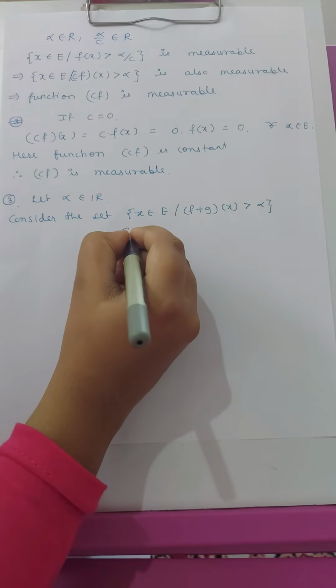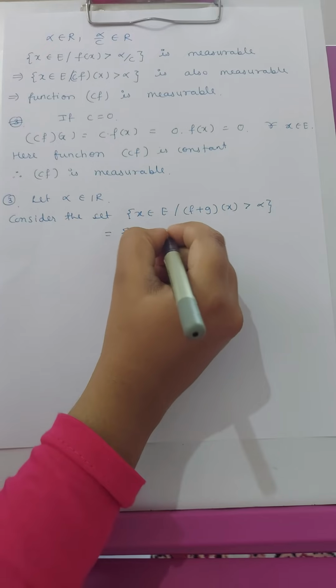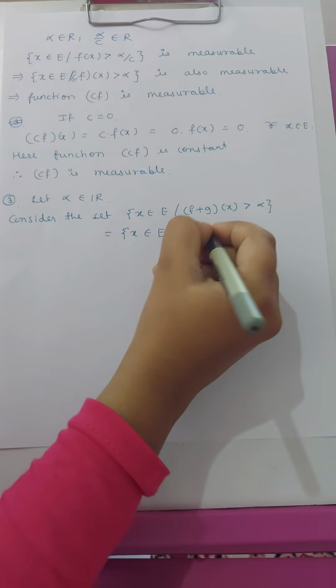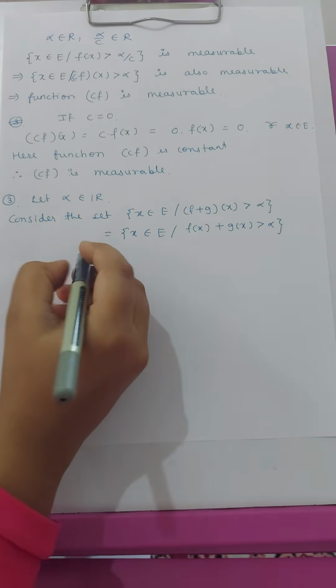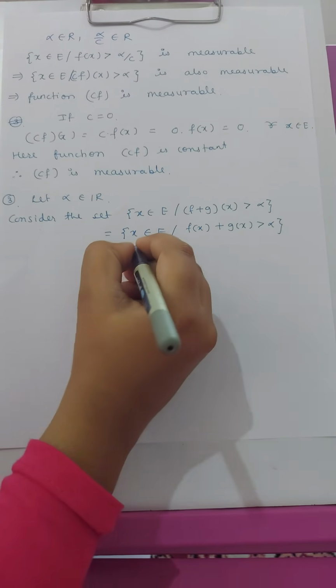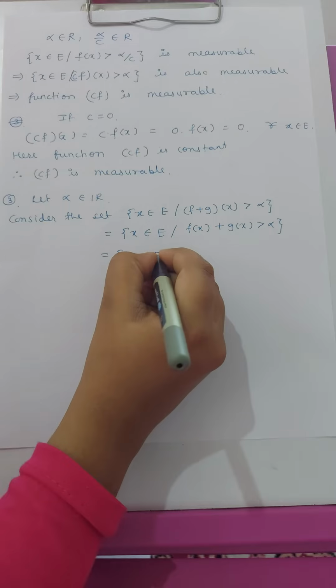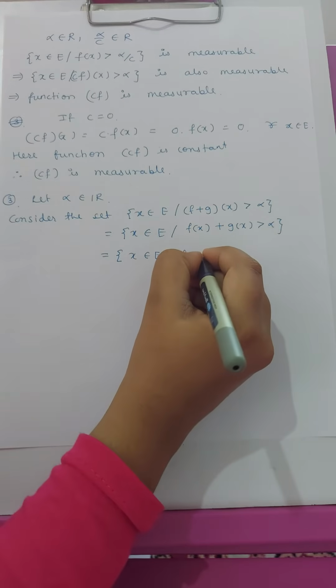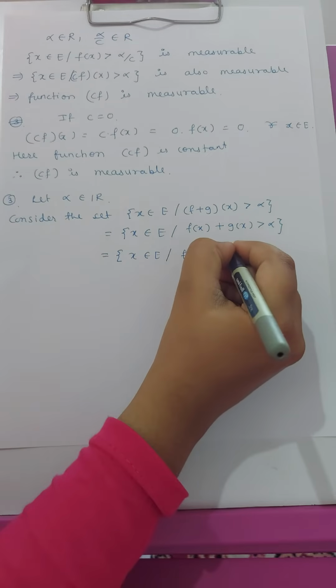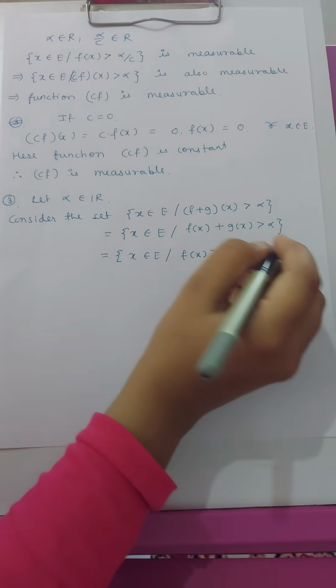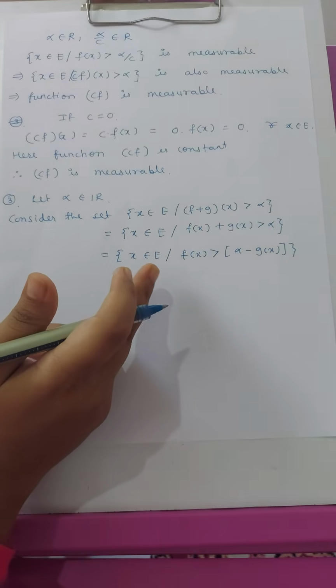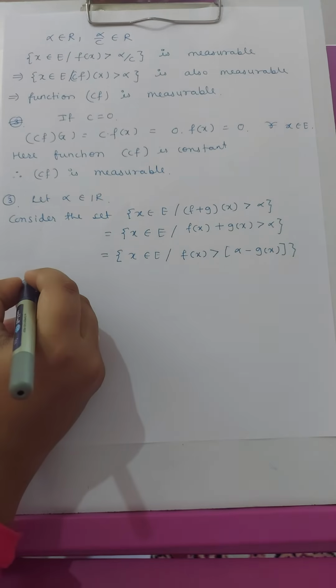This is equal to x belongs to E such that f(x) plus g(x) is greater than alpha, which is again equal to x belongs to E such that f(x) is greater than alpha minus g(x). Now we know that g is a measurable function.